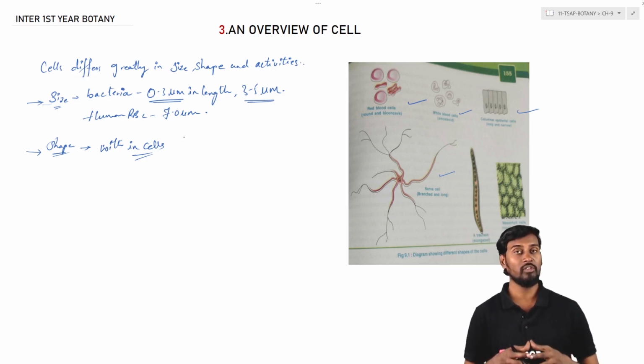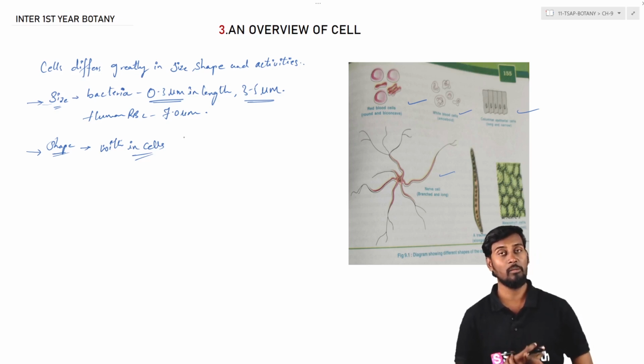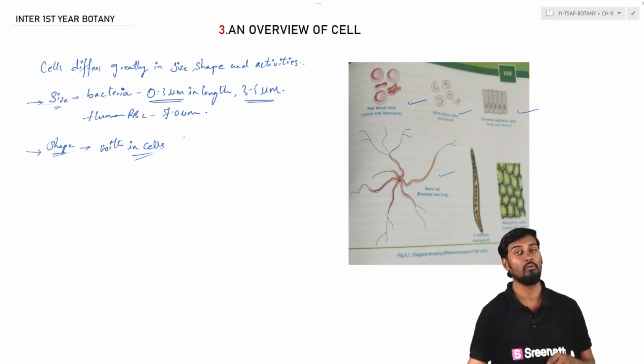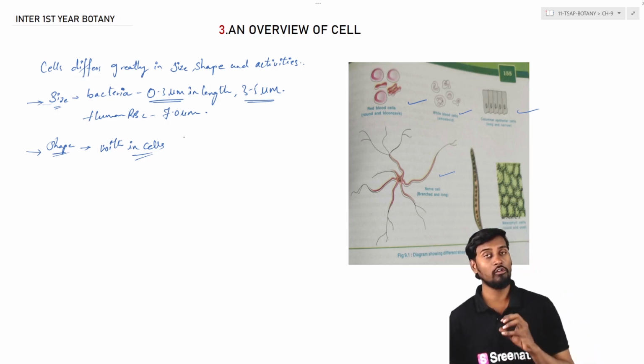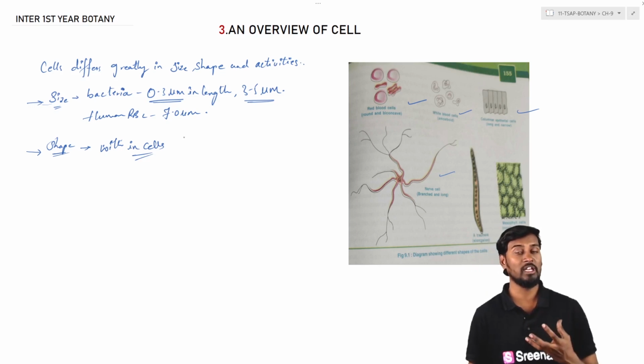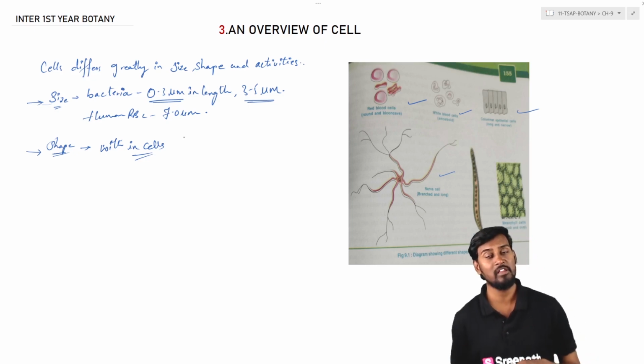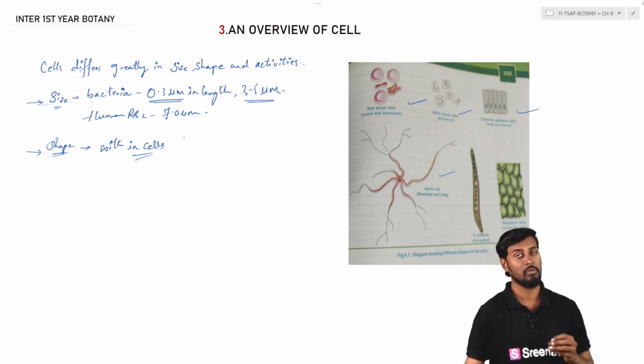The overview of the cell is where we are explaining the prokaryotic cell. Next is the plant cell, where we can see the cell wall is generally present. It is a cellulose-containing cell wall, which is an advanced form of cell. They also contain the chlorophyll pigment present within the chloroplast, along with the nucleus.